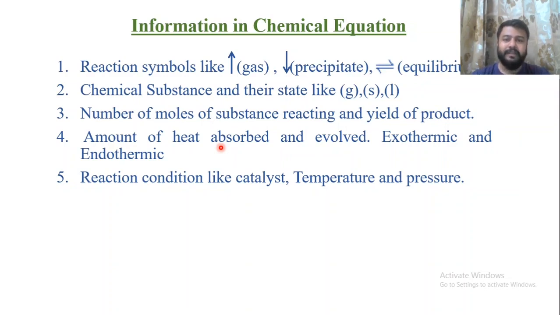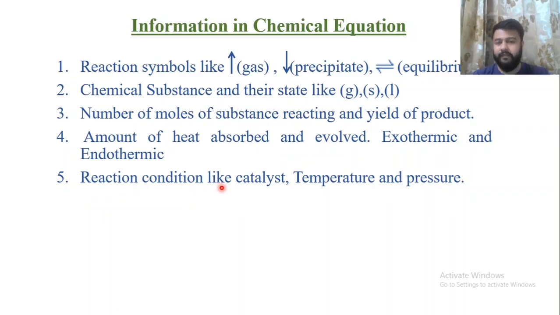If heat is given out, that is evolved, it is an exothermic reaction. Mostly we write positive heat when heat is evolved. There are many reactions in which heat is required as a reactant or is given as a product. The fifth information is reaction conditions like temperature, pressure, catalyst, etc.